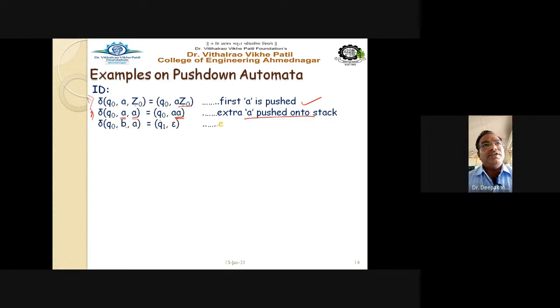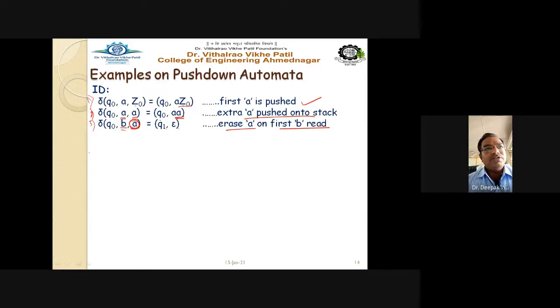Next, number 3, delta Q0, B, A. Suppose now B is read and on the top of the stack is A. What we have to perform? We have to pop the top of the stack A. This A will be popped and it is written like this, Q1, comma, epsilon. So erase A on the first B read. This is the first B read. We have to erase the top of the stack.